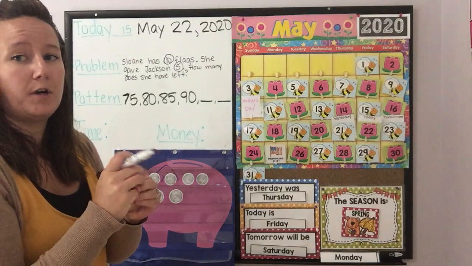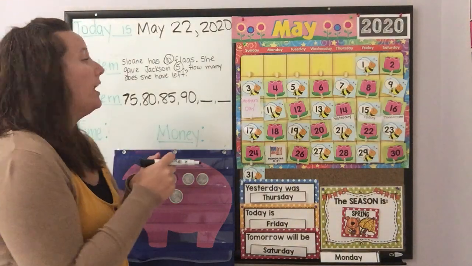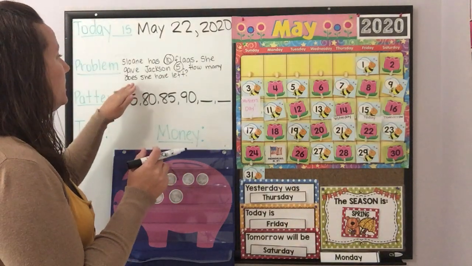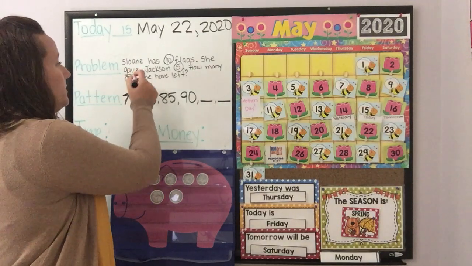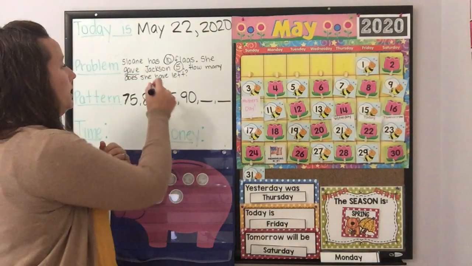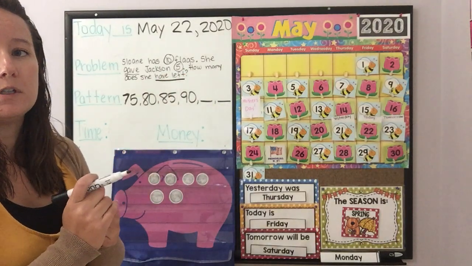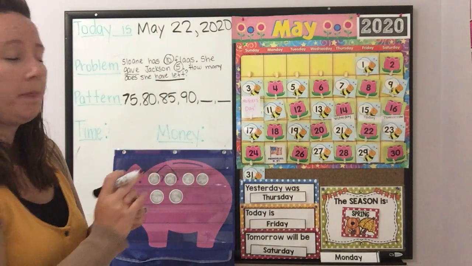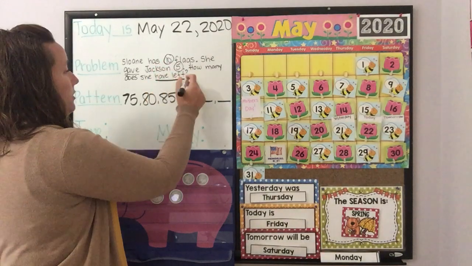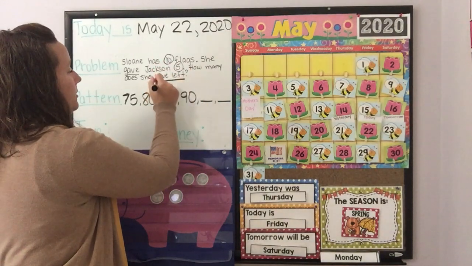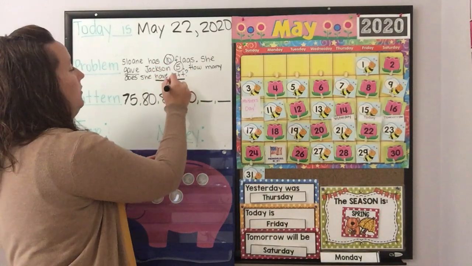We need to figure out if we're adding more or taking some away. And if our clue is she gave some to Jackson, and we want to know how many does she have left, those are clue words that we're going to be taking away. So she started with 10 flags, so the first number we write is 10.